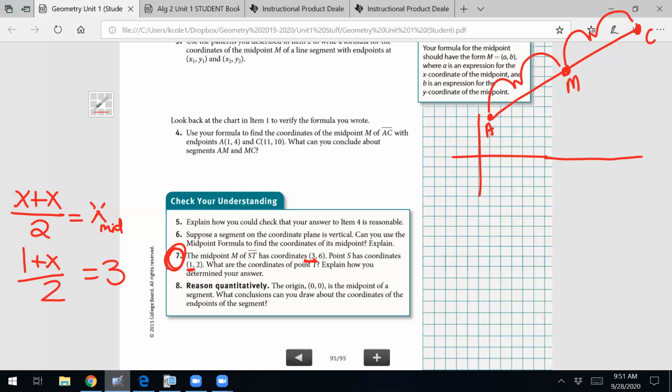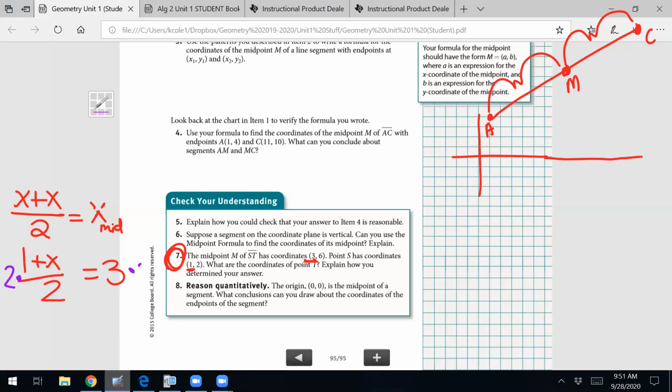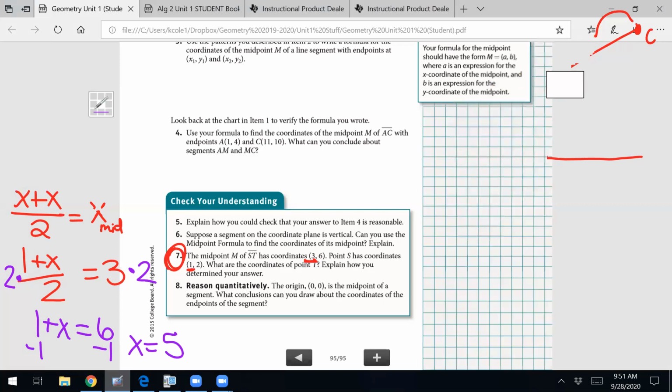How would I get rid of the dividing by 2? I would multiply both sides by 2. That gives me 1 plus x equals 6. Then I'm going to subtract 1, so the x value of the other endpoint is 5. That's just the x's. Now we need to repeat that process for just the y.